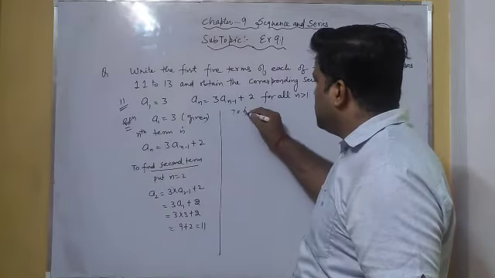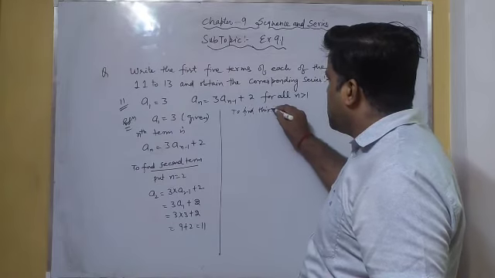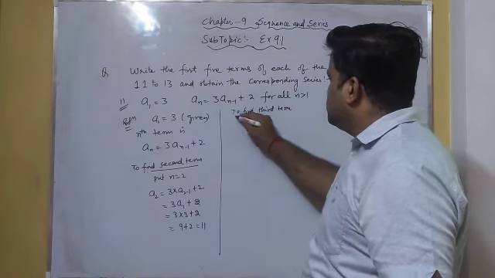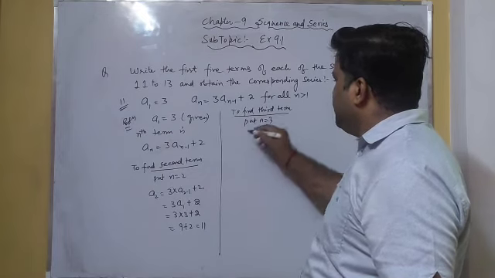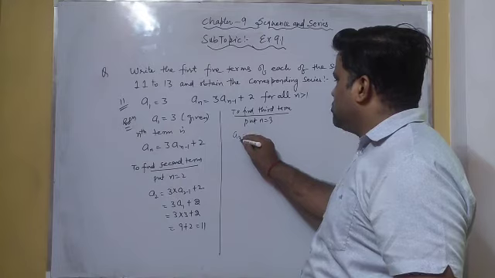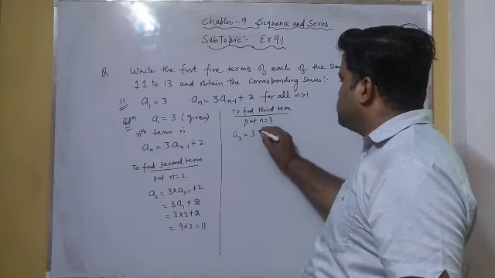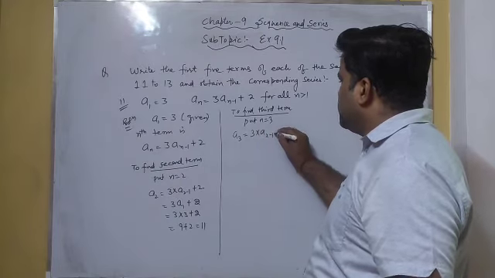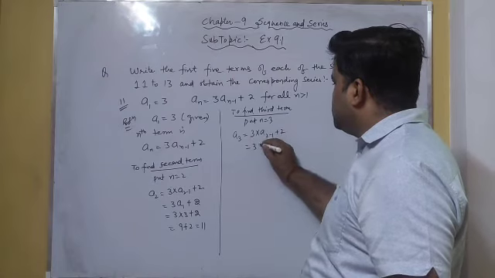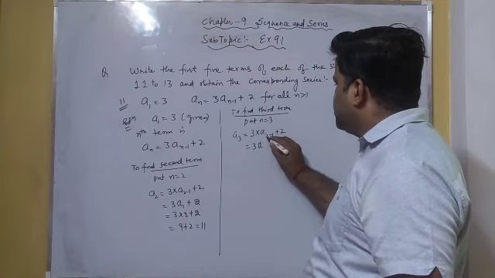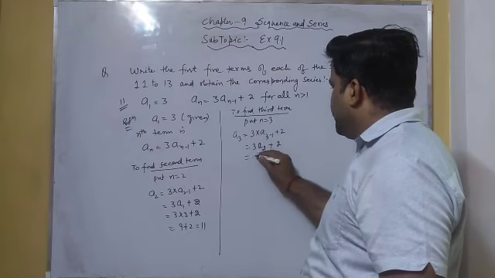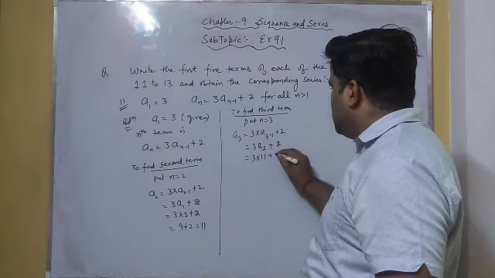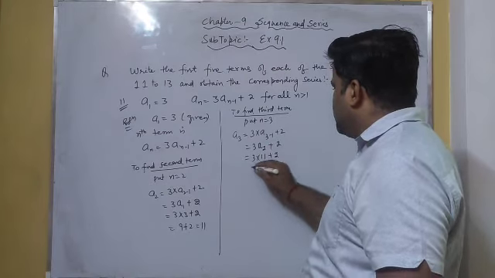To find the third term, we put n equal to 3: a3 equals 3 times a2 plus 2, so we get 3 multiplied by 11 plus 2, which is 33 plus 2, equal to 35.